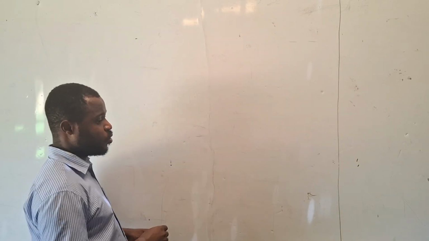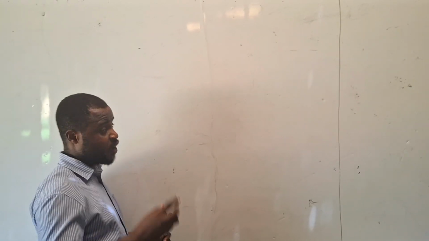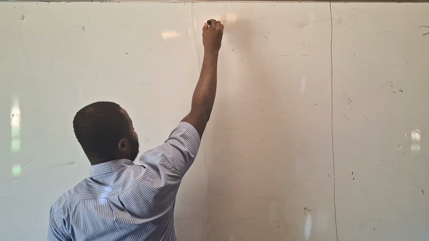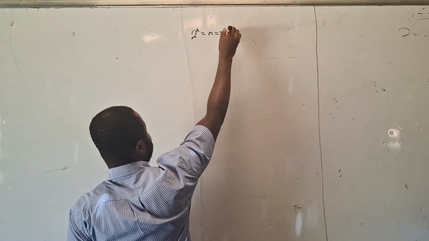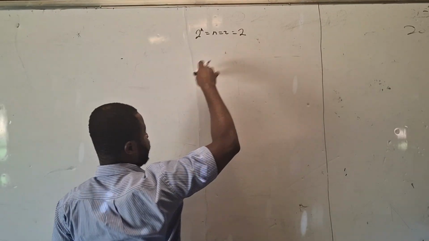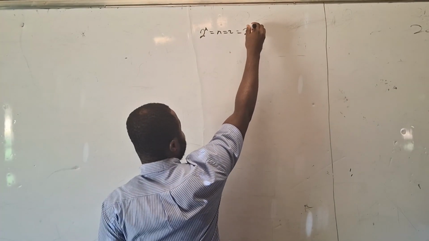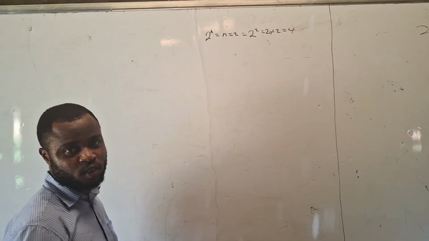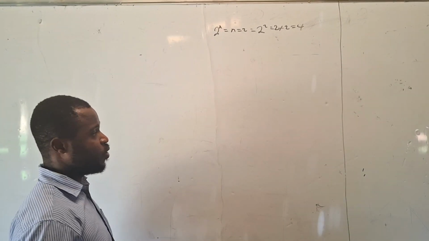So you have to know the possible outcomes: 2 to the power n, where n is the number of times the coin is tossed, which is 2. So 2 times 2 is 4. You are expecting 4 outcomes.